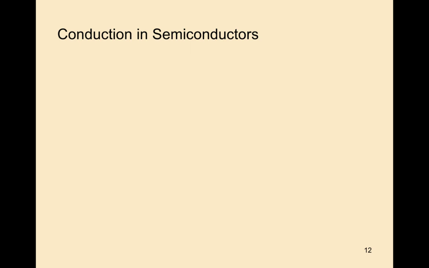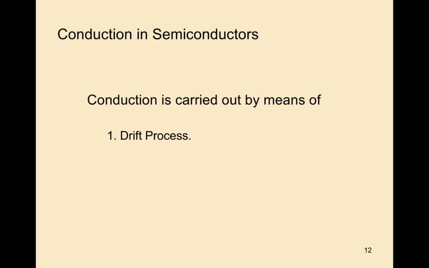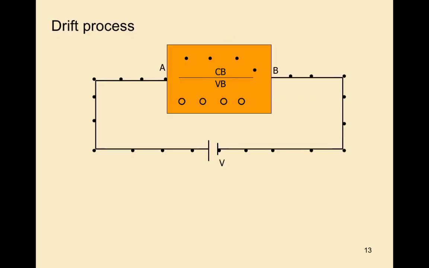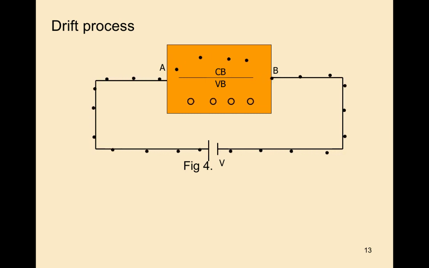Next, how the conduction process exists in semiconductors. We are going to discuss that. Conduction is carried out by means of the drift process and the diffusion process. So the conduction starts by using these two processes. Drift process: take a semiconductor and connect it to a power supply, meaning a battery. Then the movement of holes and electrons starts.